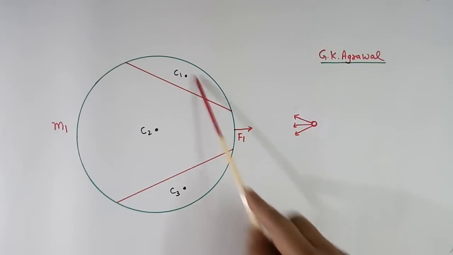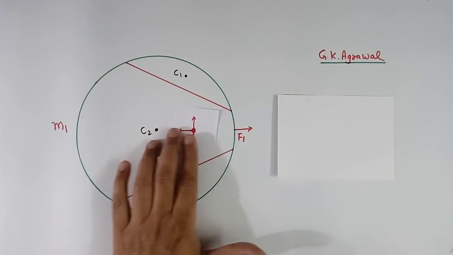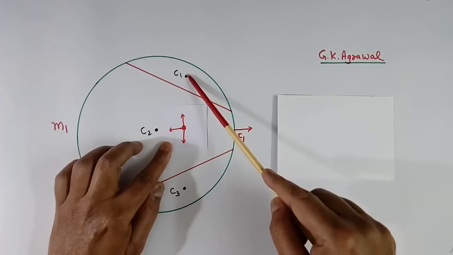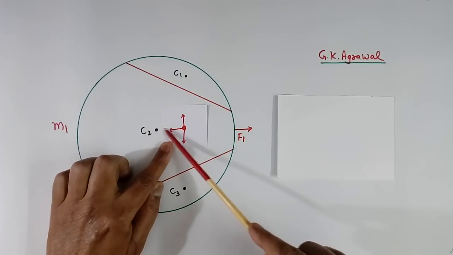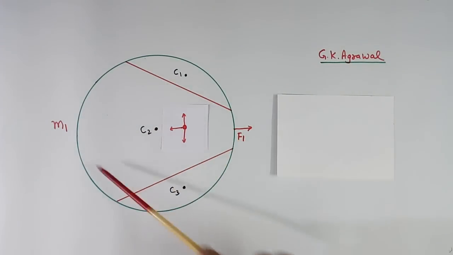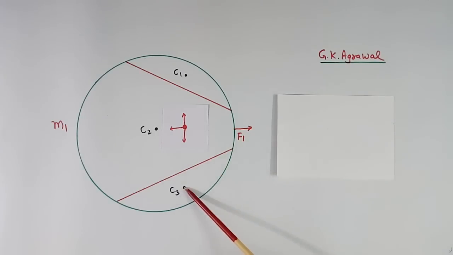Now here this mass is having three forces. Suppose I move this mass from this point to inside, say like this. So this mass and this mass will have a force of attraction. Here I have not shown it, but there will be a force. Similarly, this mass and this will have a force of attraction. This is the mass center of this, and similarly the mass center of this portion is this. So there will be a force of attraction between this M2 and this. Here again the force will be there, I have not shown it.